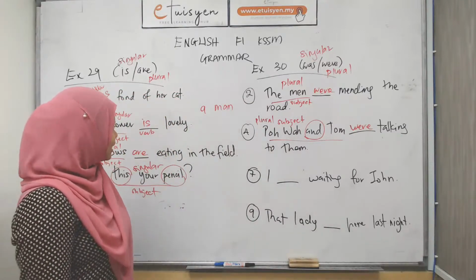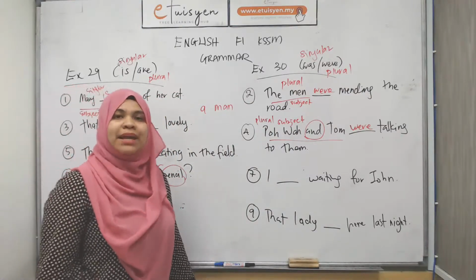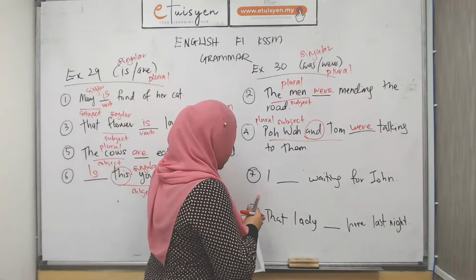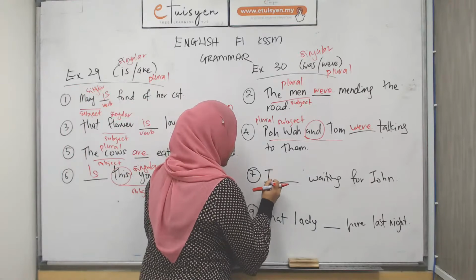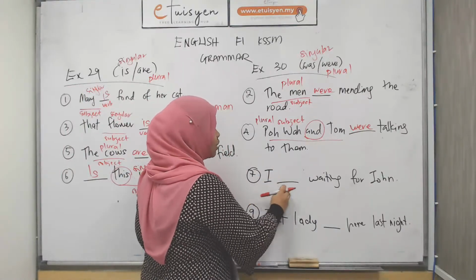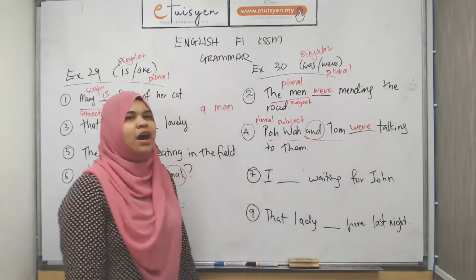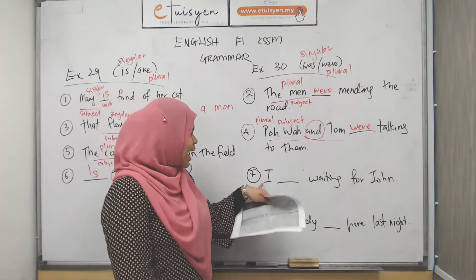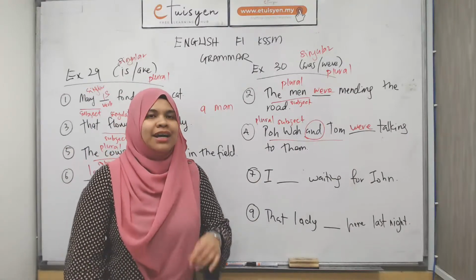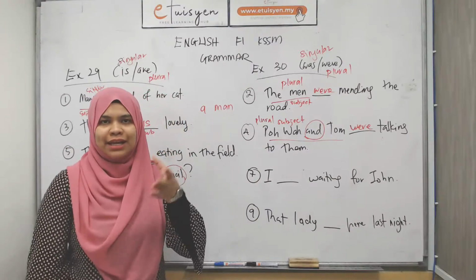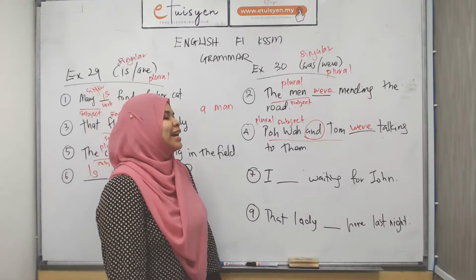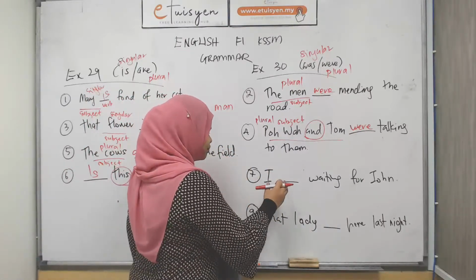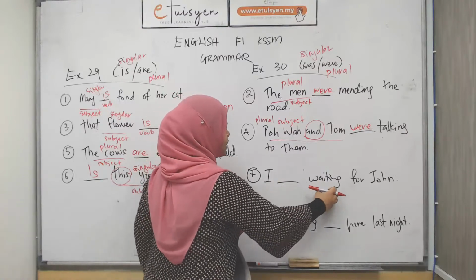Kita cover ni lagi kan sebenarnya? What I mean by that is the word I. This is I, bukan one. I blank waiting for John. Oh yeah, we haven't covered pronoun yet. So I ni is kata ganti nama. Alright, pronoun. So here, I blank waiting for John.